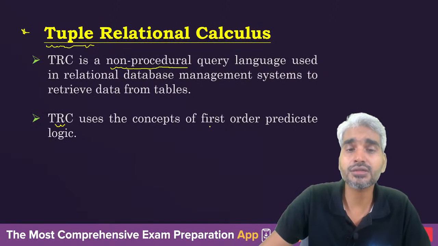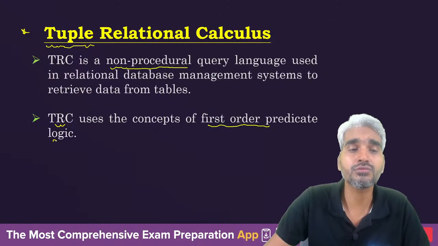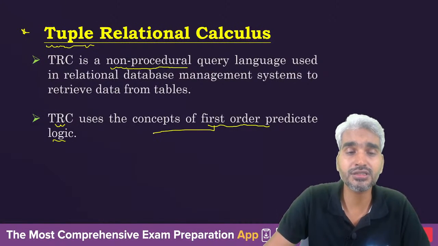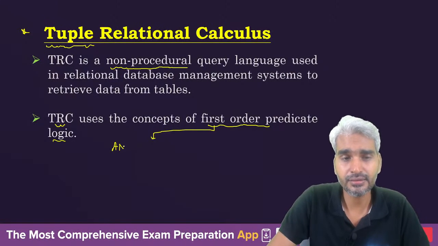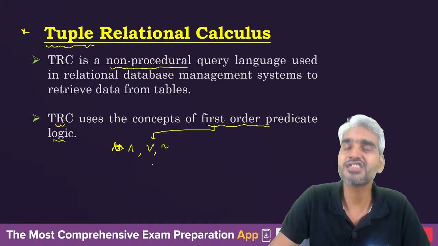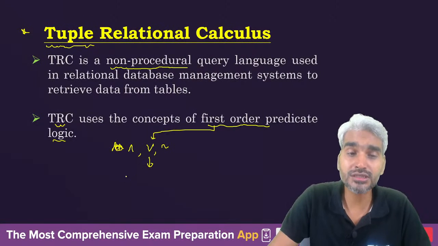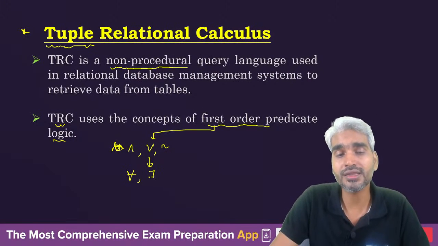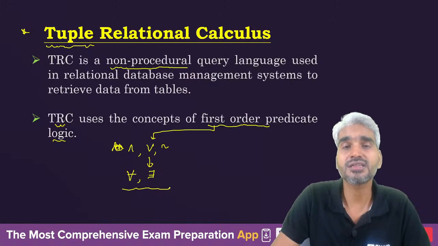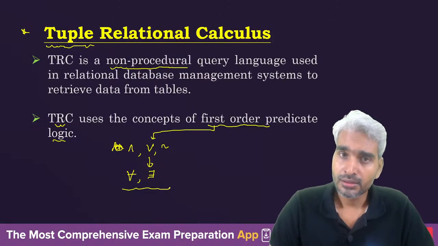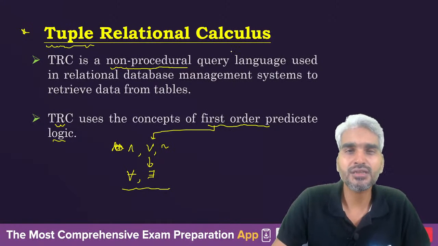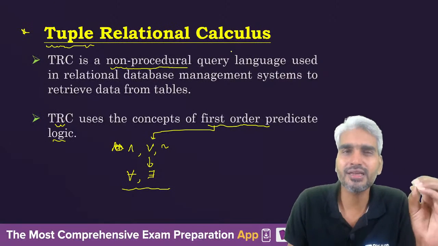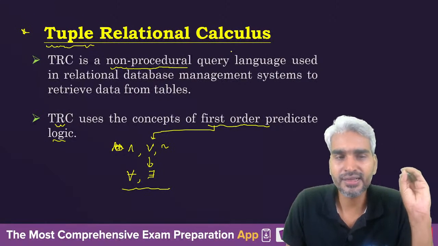Now, what does it use? It uses the concept of first order predicate logic. What do I mean by first order predicate logic? It uses the basic predicate operations like and, or, negation, etc. And it also uses the quantifiers such as for all and there exists. So this can be used with the tuple relational calculus. Therefore, to understand the tuple relational calculus, you should have a basic knowledge of first order predicate logic.